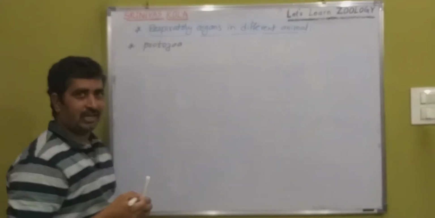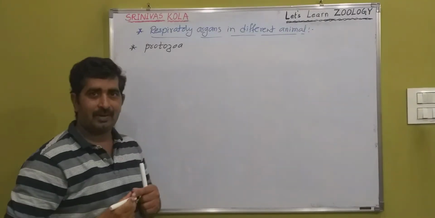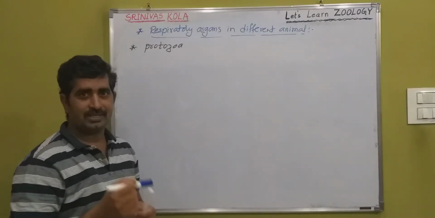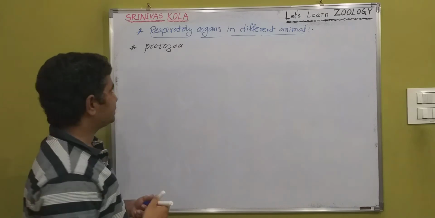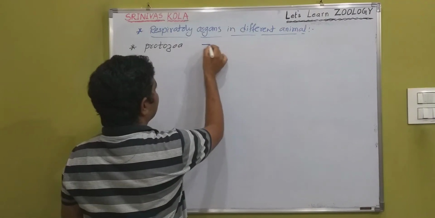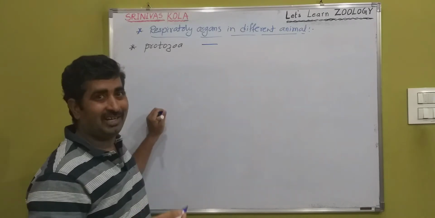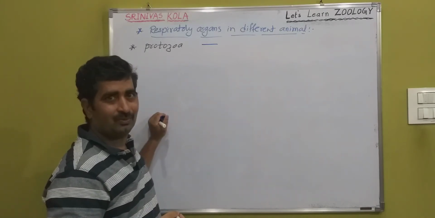Protozoans are single cellular animals like amoeba, euglena, paramecium. These are all protozoans. In the protozoans, no particular respiratory organs are developed.